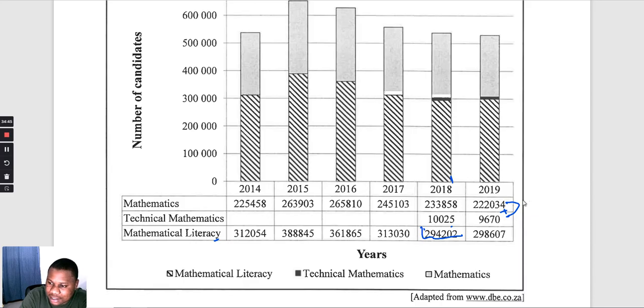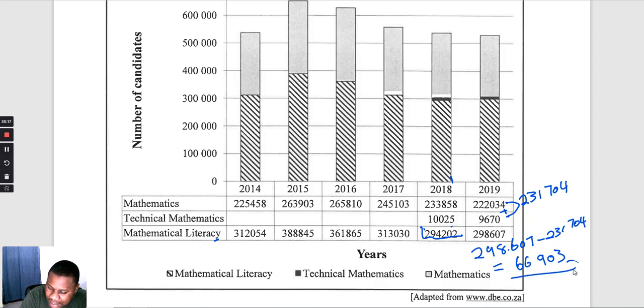That gives us 231,704, and then we'll say 298,607 minus 231,704. That will give us 66,903. These are the extra learners compared to those combined.